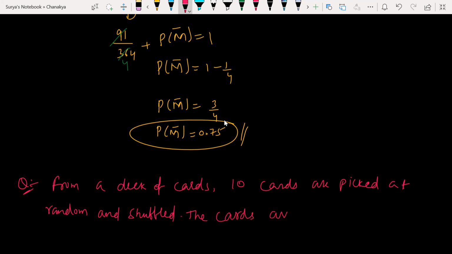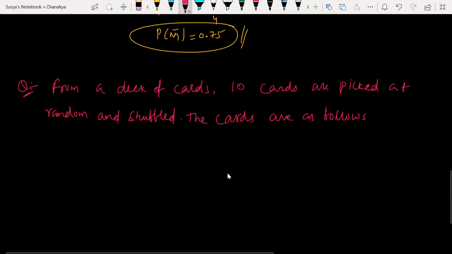The cards are as follows. Look at this: 6, 5, 3, 9, 7, 6, 4, 2, 8, 2. All right. These are the cards.